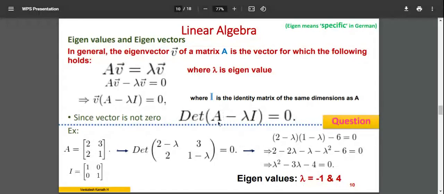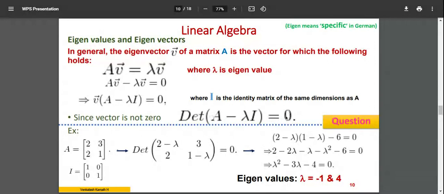In this, A is given to you in the problem. Lambda is the number which you have to find out. I is the identity matrix. If you remember, I have told you already: in an identity matrix all diagonal values are 1 and the remaining elements are 0. The size of that identity matrix I is the same as A. If A is a 3 by 3 matrix, I is also a 3 by 3 matrix. If you get matrix A, you can calculate lambda.